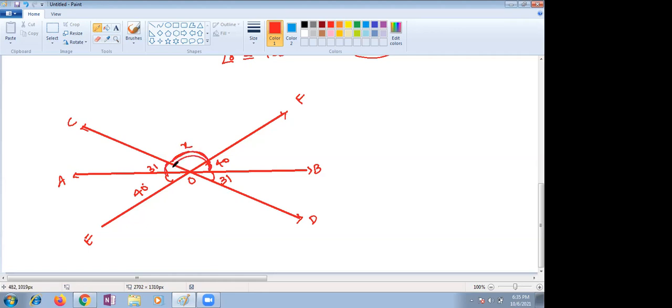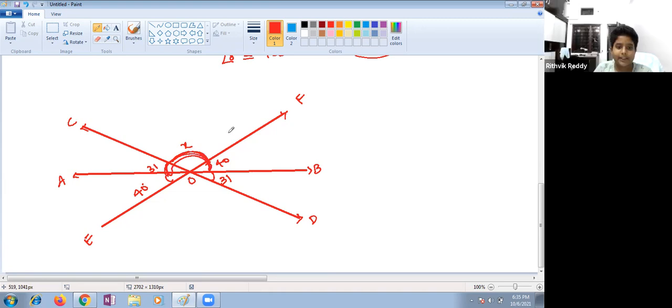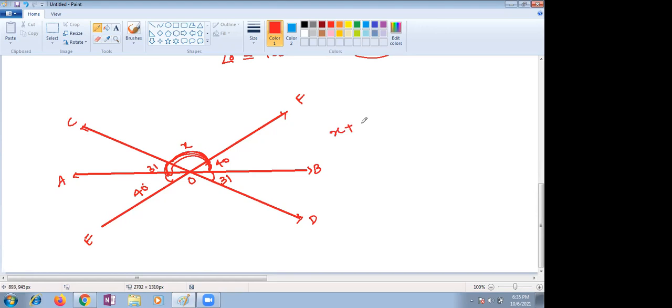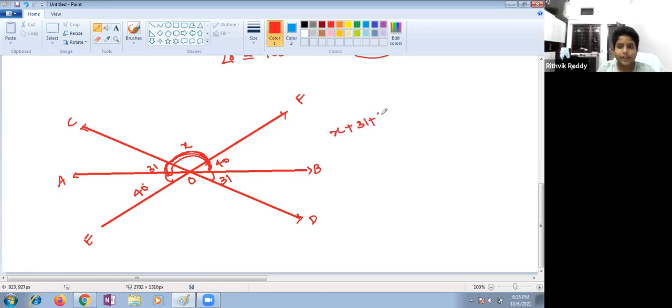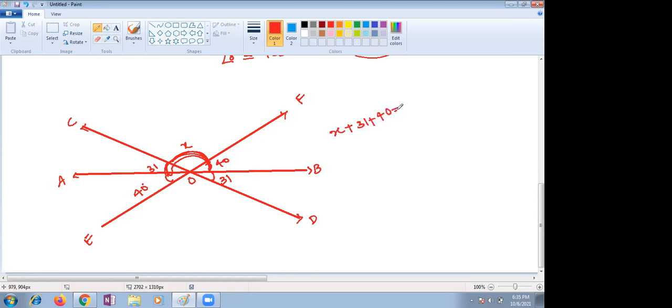Now X plus 40 plus 31 equals 180. X is equal to 109. Yes, ma'am, 180, X equals 109. Raghav, if you do it like that also, the same answer we will get.